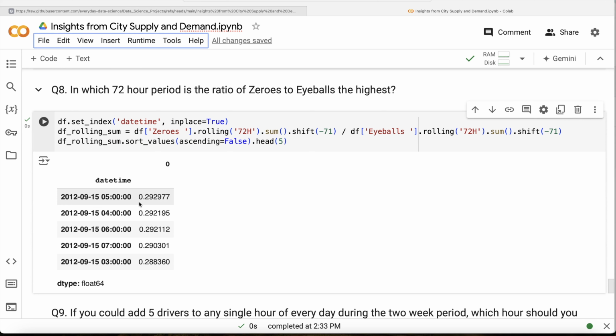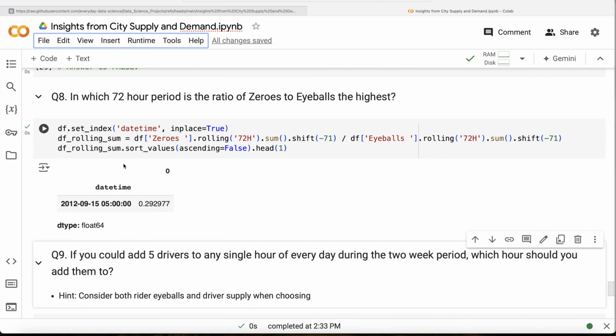So basically if you look at it, 15 September 2012 5 a.m. till 18 September 2012 5 a.m. is the highest ratio of zeros to eyeballs. Right. So let us just do head 1. Okay. So this is the 72-hour period starting at this time, which has the highest ratio of zeros to eyeballs.